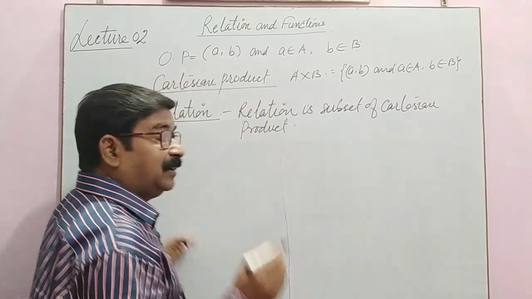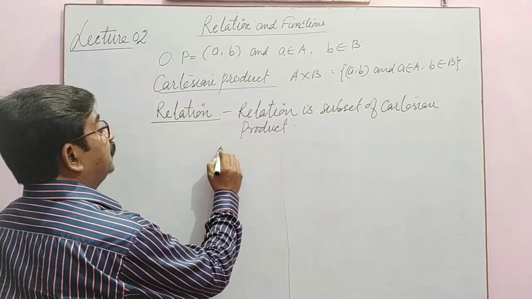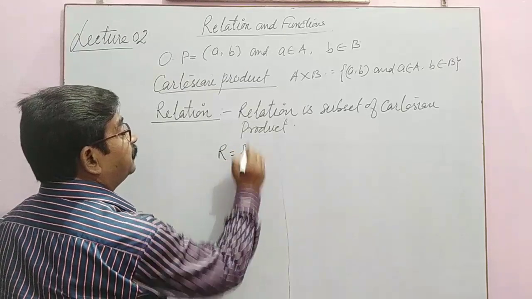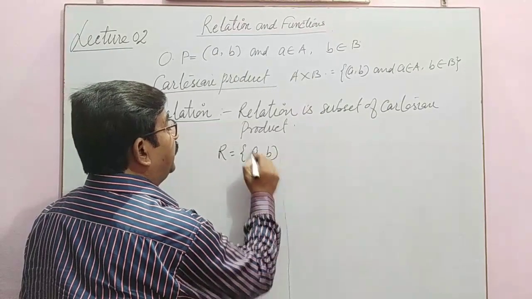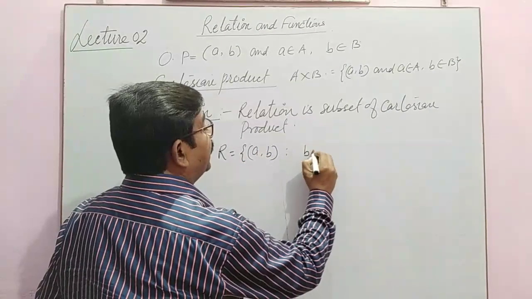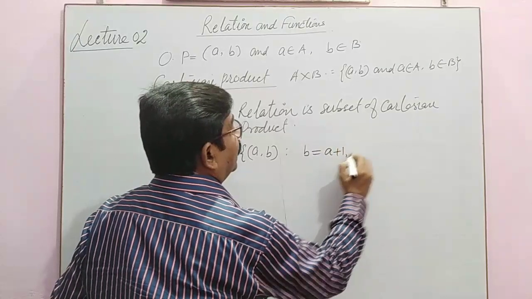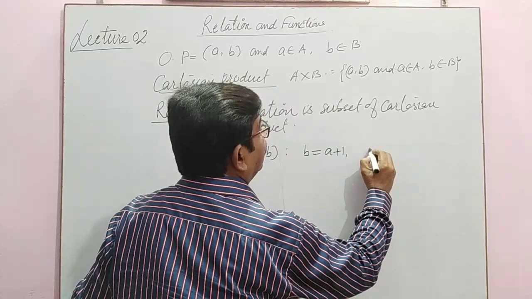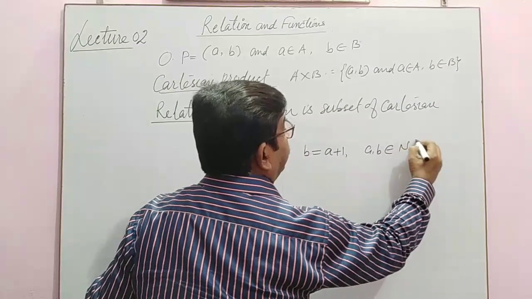Like I am giving some idea. Suppose R is a relation: R = {(a, b) such that b = a + 1 and (a, b) belongs to N}.